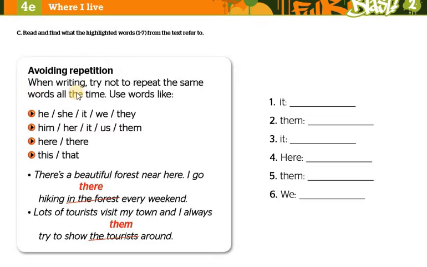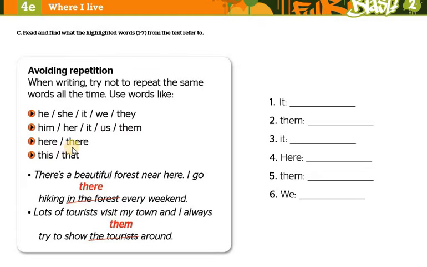When writing, try not to repeat the same words all the time. Use words like he, she, it, we, they. These are some of the personal pronouns. And him, her, it, us, them are some of the object pronouns. They are used in the second part of the sentence, right after the main verb of the sentence.